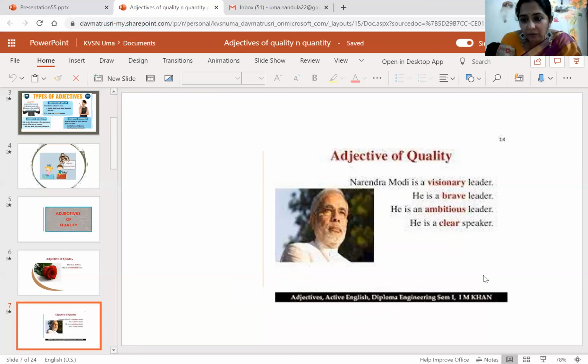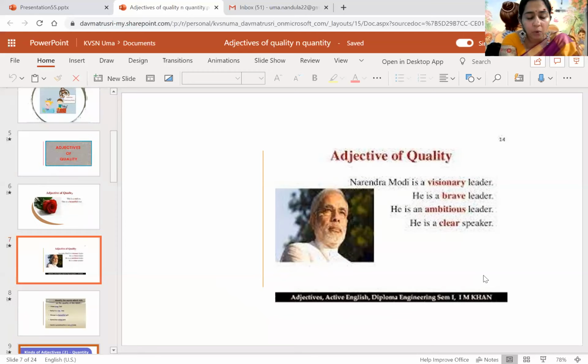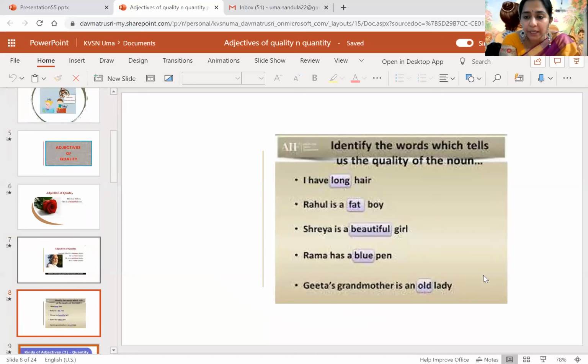He is a brave leader, right? He takes decisions very bravely. So he is a brave leader. He is an ambitious leader. He has that zeal, that capacity to do things, and he is very ambitious. When he feels like doing something, he will do it, right, children? And he is a clear speaker. Very clearly, very understandably he speaks.